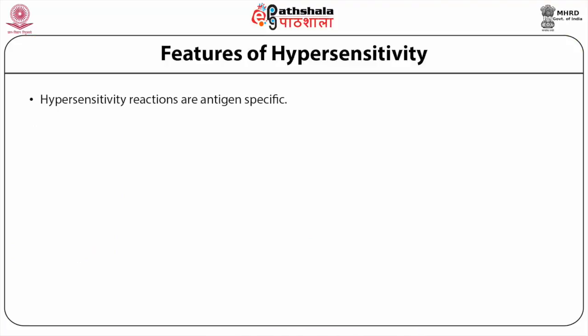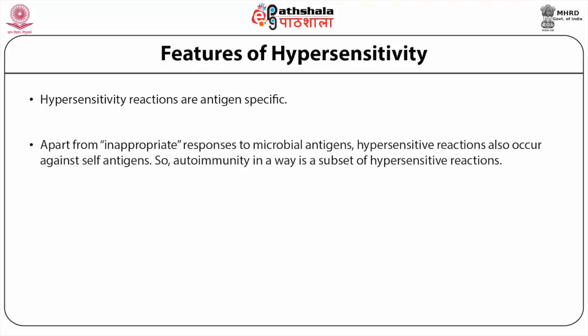Hypersensitivity reactions are antigen specific. Apart from inappropriate responses to microbial antigens, hypersensitive reactions also occur against self-antigens. So autoimmunity in a way is a subset of hypersensitive reactions.